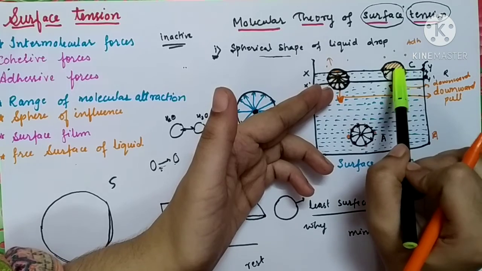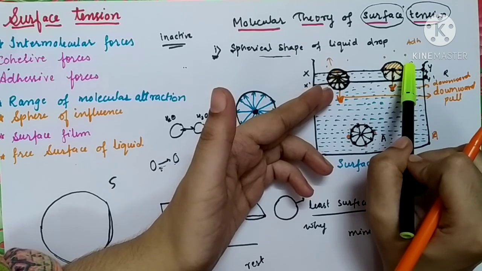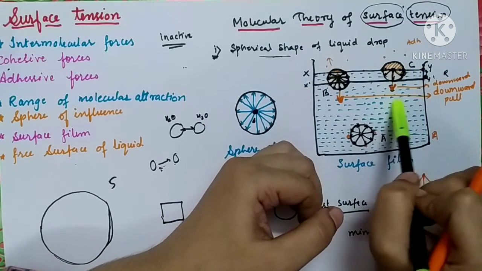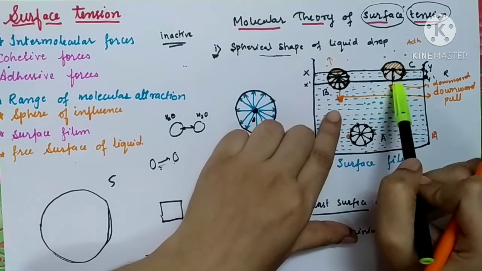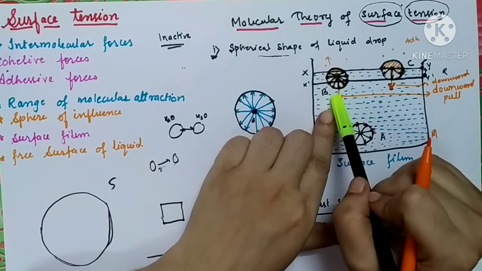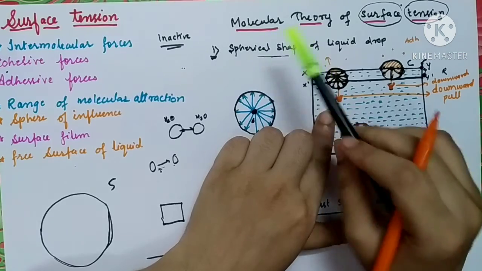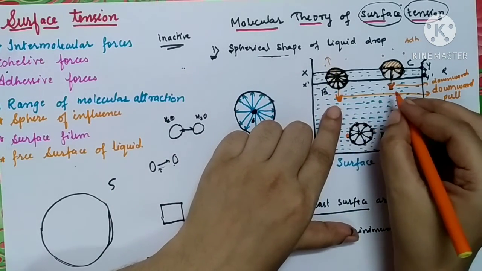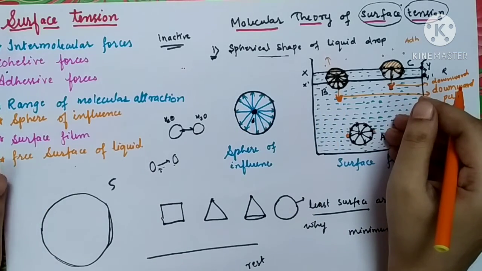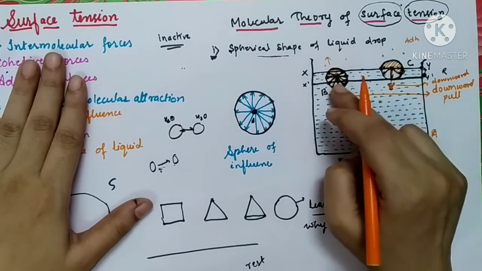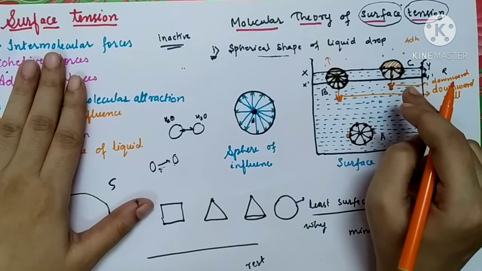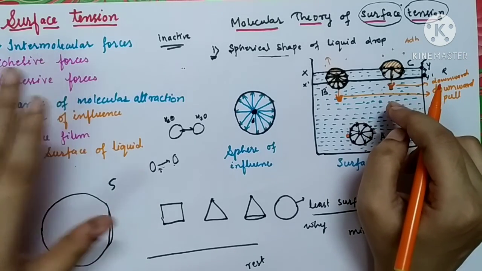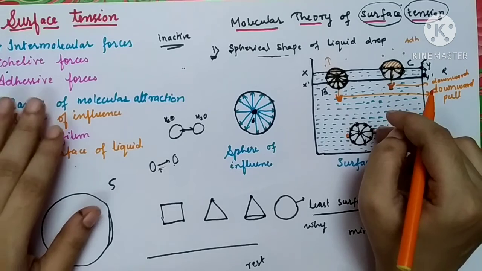The rest of the liquid molecules are applying downward pull on C as well as on B. So which of these downward pulls will be maximum? Which molecule will require maximum downward pull to get inside the liquid?